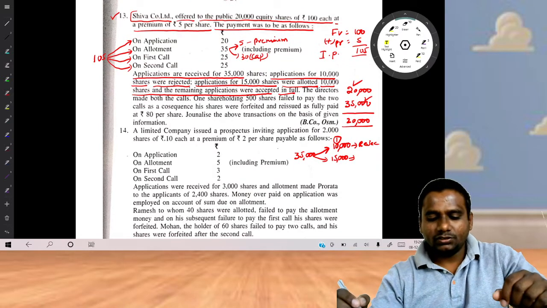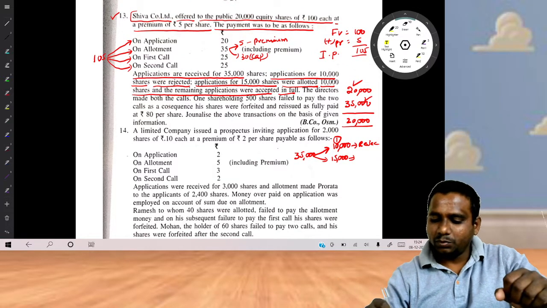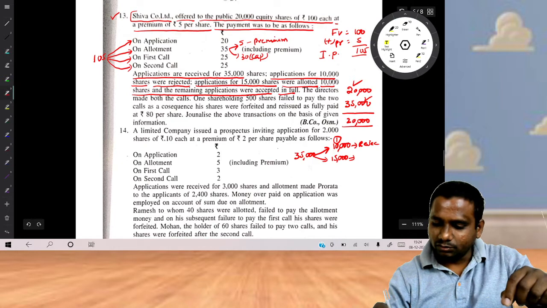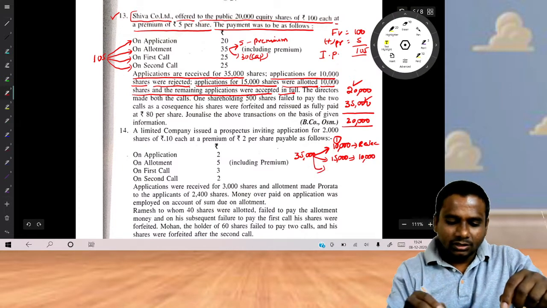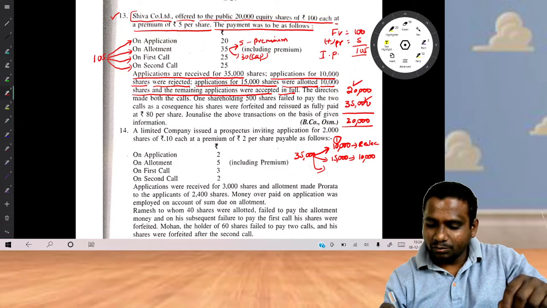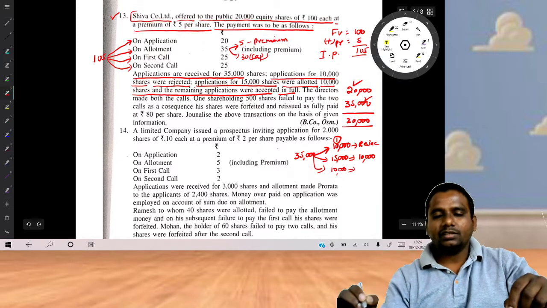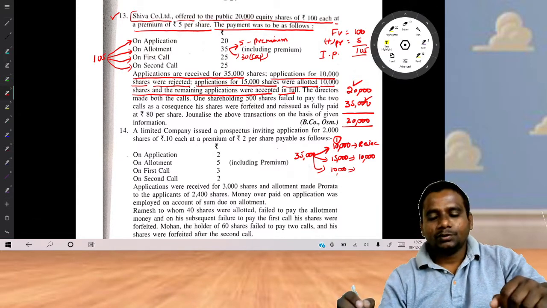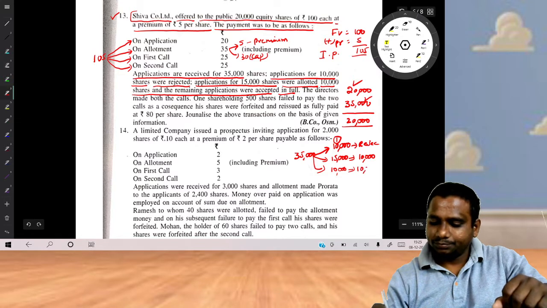For the applications of 15,000 shares, the company allotted only 10,000 shares. And the remaining applications were accepted in full. What are the remaining applications? 10,000. These were allotted in full.